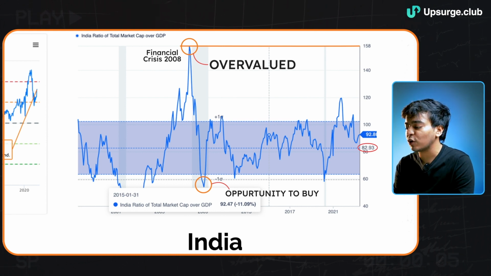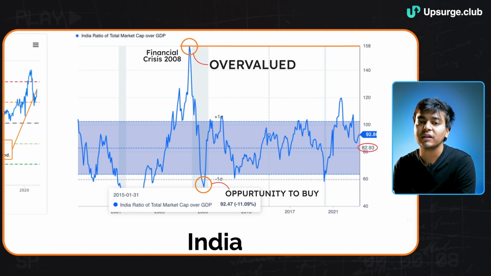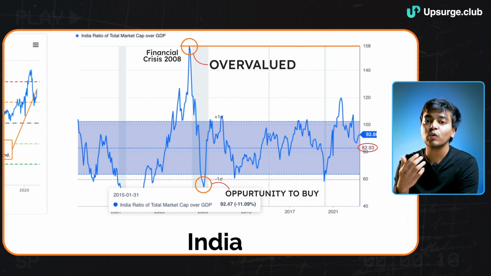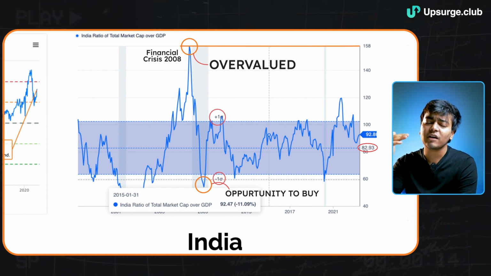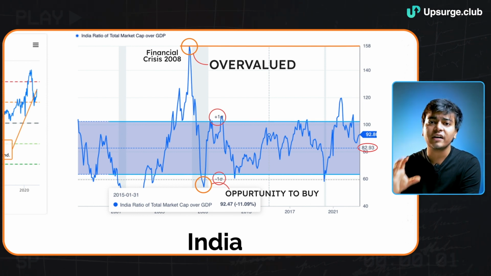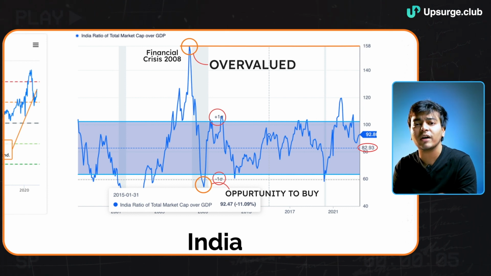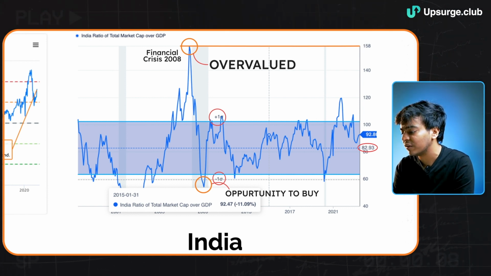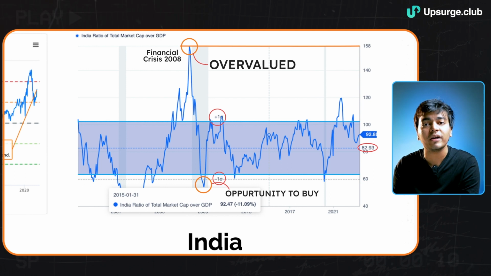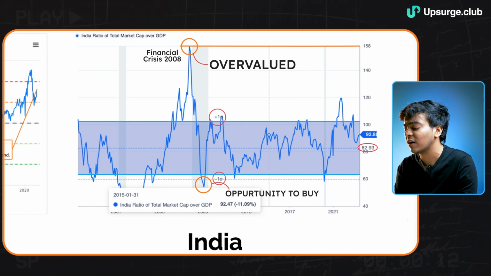Whenever I put across the Buffett indicator, I always tell people that you have the average line, and whenever you want to figure out whether the markets are overvalued or undervalued, look at the +1 and the -1 standard deviation zone. Here the +1 standard deviation zone is somewhere above 100, as you can see with this line, and likewise the -1 standard deviation zone is somewhere about 60.